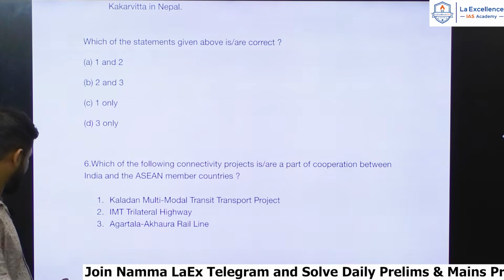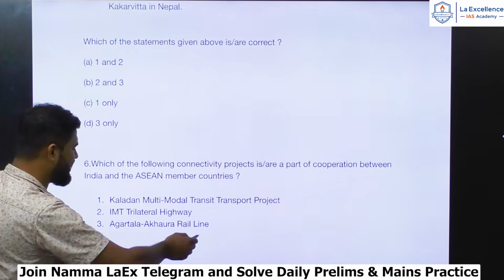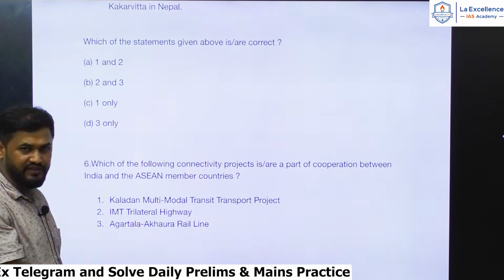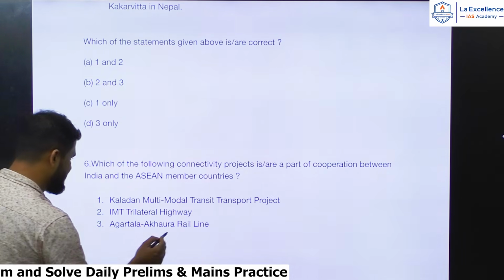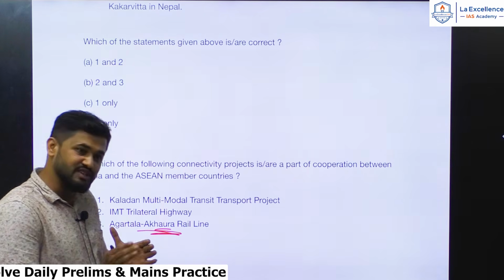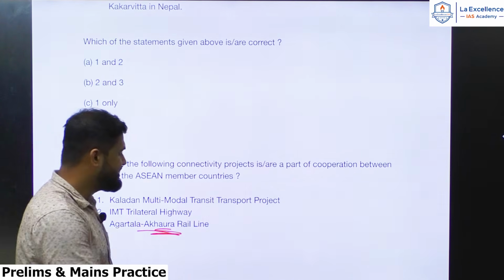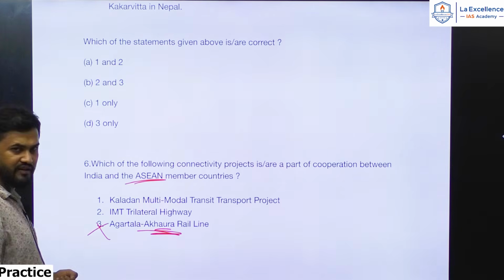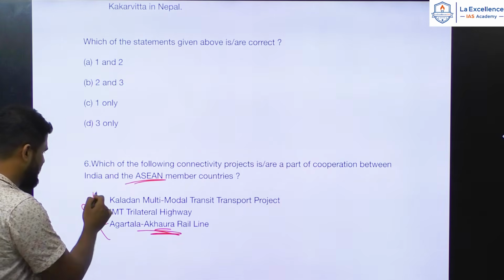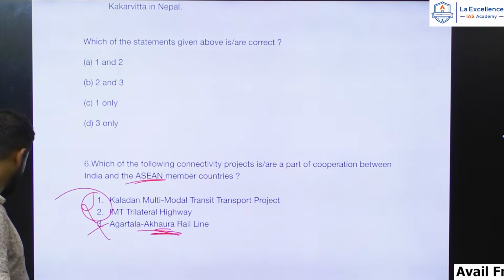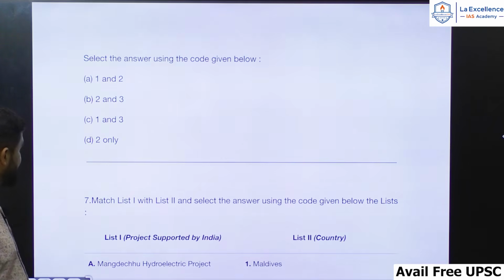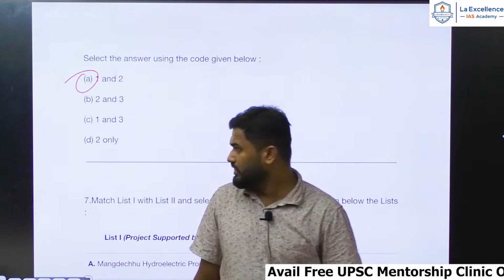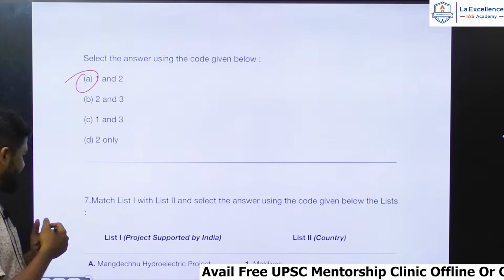should be 1 and 2 only. This Agartala Akhaura rail line is between India and Bangladesh. Akhaura is in Bangladesh, and Bangladesh is a South Asian country. It is not an ASEAN country. Hence, it would not promote any cooperation between India and ASEAN members. Hence, 3 cannot be there. Even otherwise, if you are confident about these two, you can come to the answer very easily. So the answer must be 1 and 2. Okay, so let's move ahead quickly to the next question.